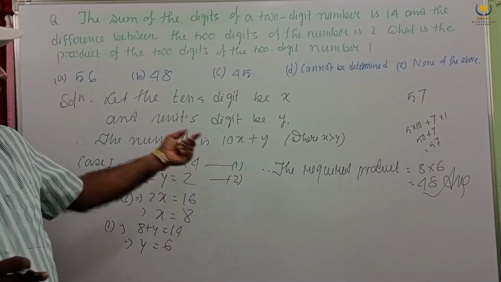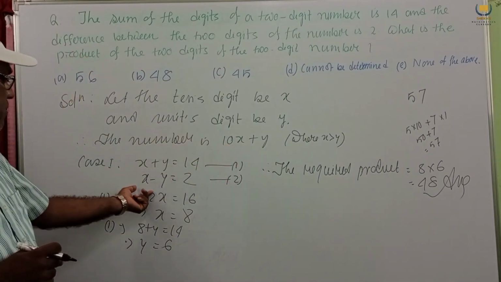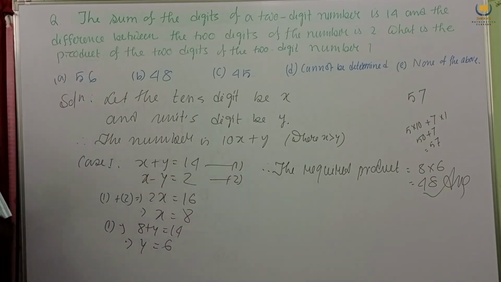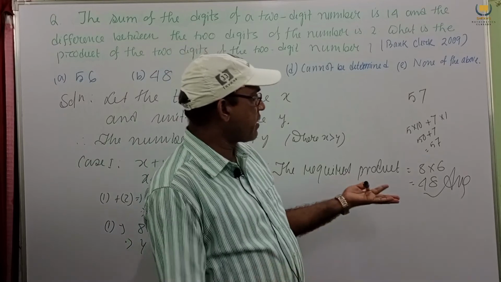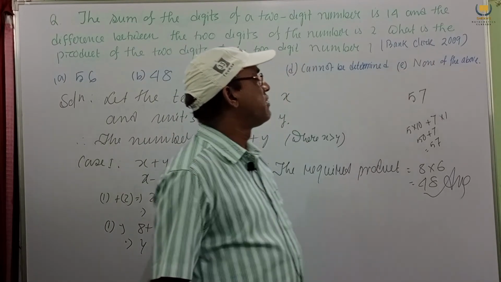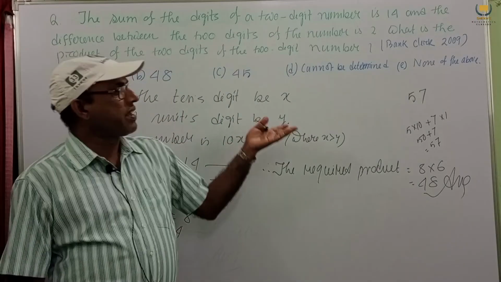Sum is x plus y and difference is 2 and product is 48. Easy problem. Solution is very easy and it was set in 2009 bank PO. So this is the solution, very easy solution.